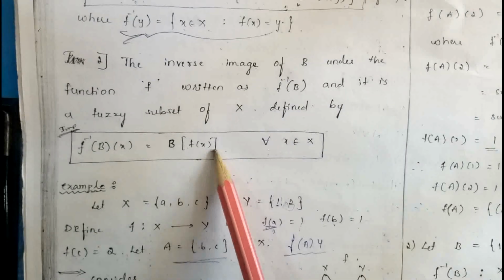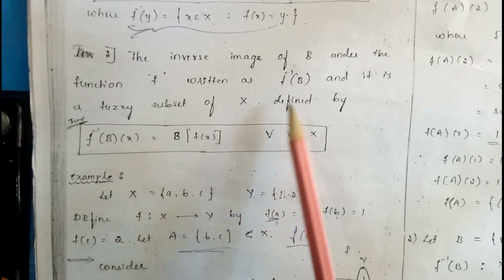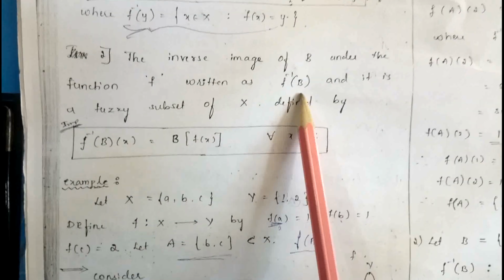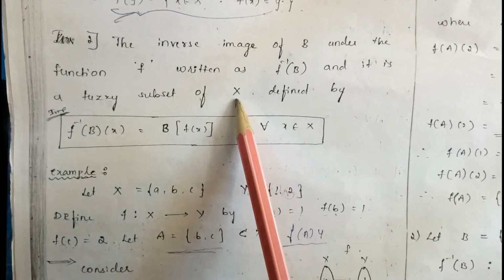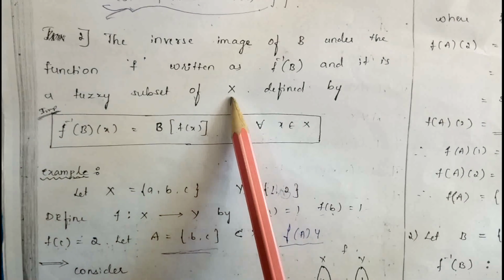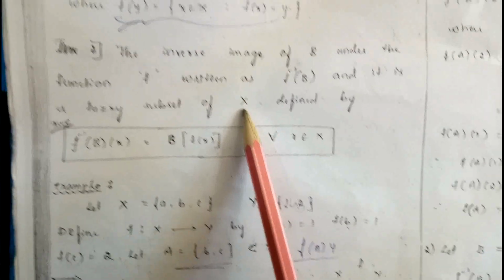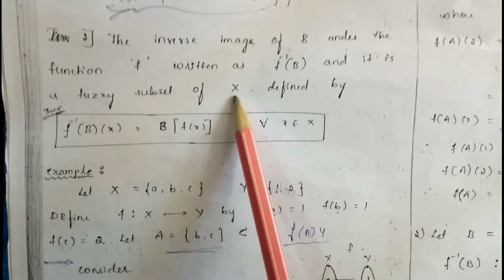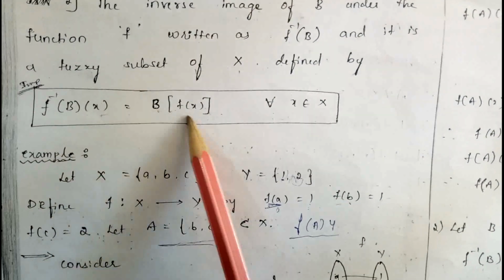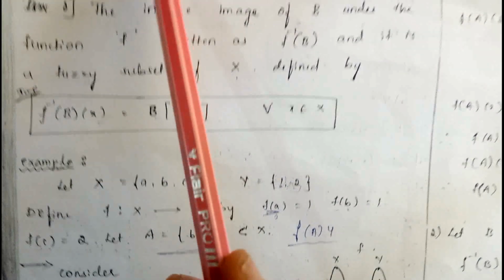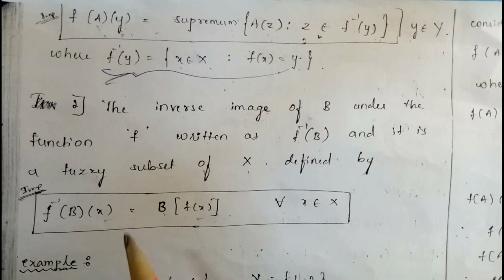Similarly, we discuss the inverse image. The inverse image of B under the function f is written as f inverse of B, and it is a fuzzy subset of X. The image is always a fuzzy subset of Y, and the inverse image is always a fuzzy subset of X, and it is defined by f inverse of B(x) equal to B(f(x)). These are the definitions of image and inverse image. If you see an example, then the definitions become clear.